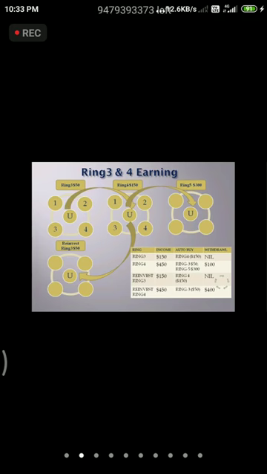$450. From that, we are going to reinvest again in the third ring, which is of $50, and we are going to buy the fifth ring, which is of $300, and we are going to withdraw from here $100 in the fourth ring.